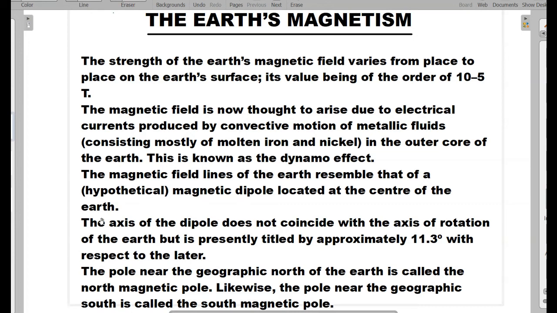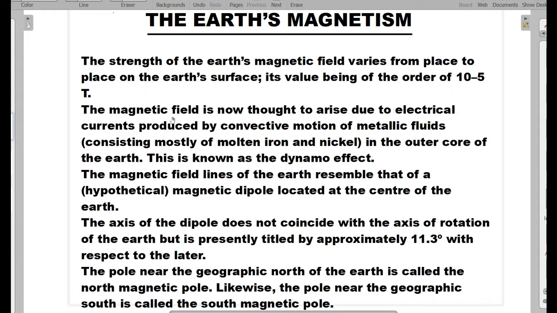The Earth's magnetism. The strength of the Earth's magnetic field varies from place to place on Earth's surface. Its value is of the order of 10 to the power minus 5 Tesla.